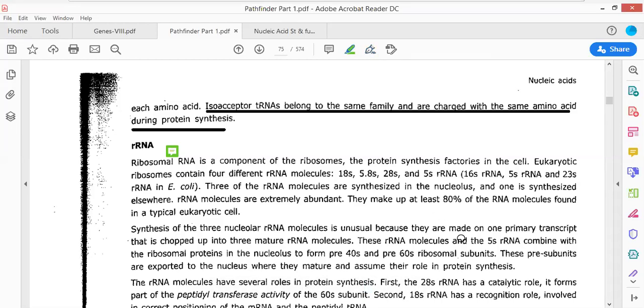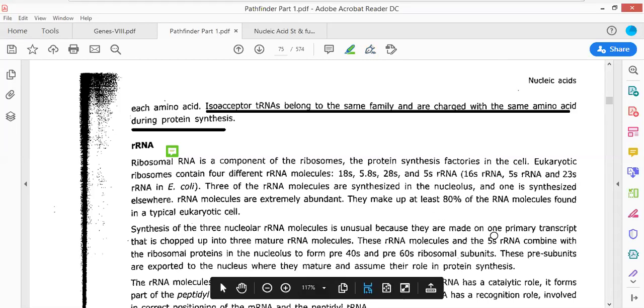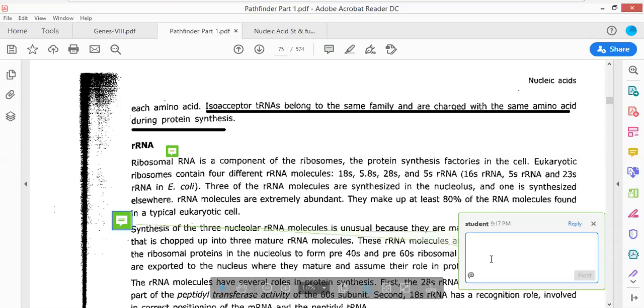But the 5S rRNA is not produced within the nucleus. The genes for the 5S rRNA are encoded within chromosome number 1. So this question has also been asked. There is another question which has been asked.